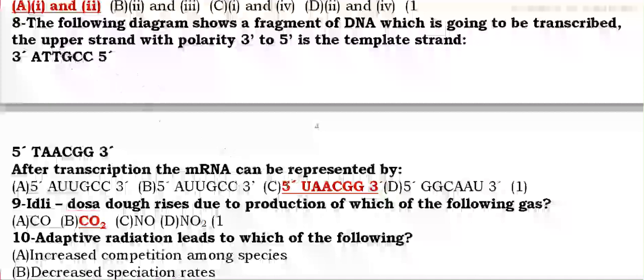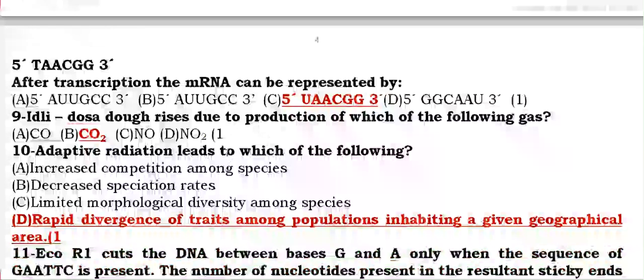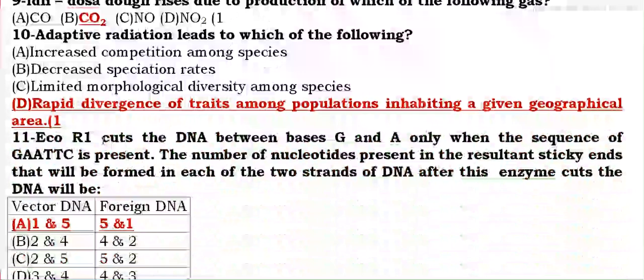So the sequence will be written from 5' to 3'. It is 3' to 5', and that will become 5' to 3': U, A, C, G, G, 5' to 3'. Idli and dosa produce carbon dioxide because it is a type of fermentation. Adaptive radiation leads to the rapid divergence of the traits of a population in a given geographical area.